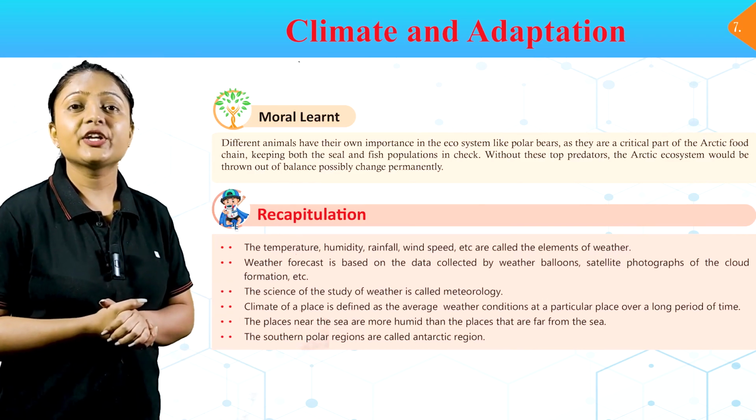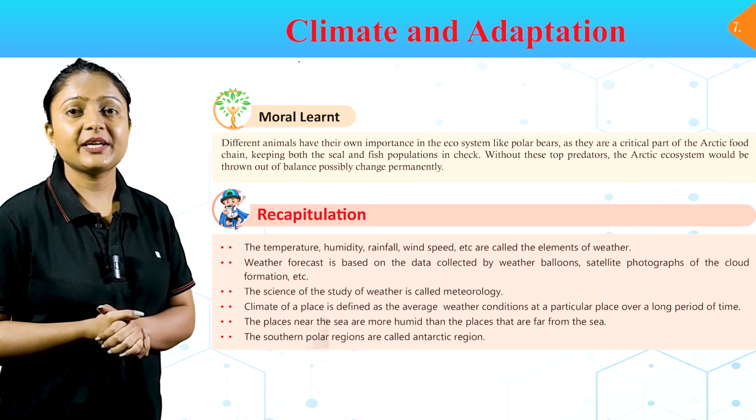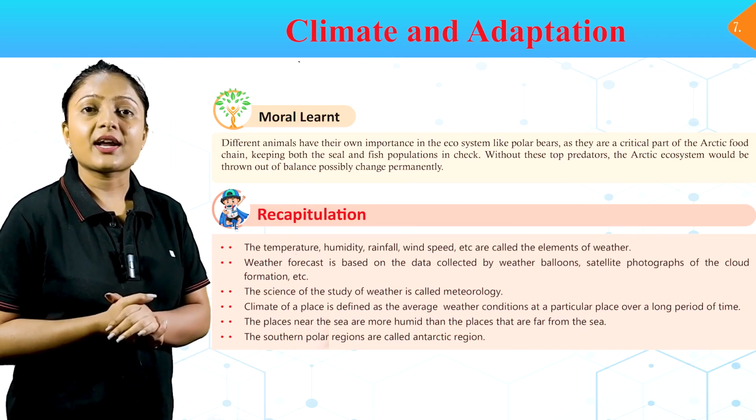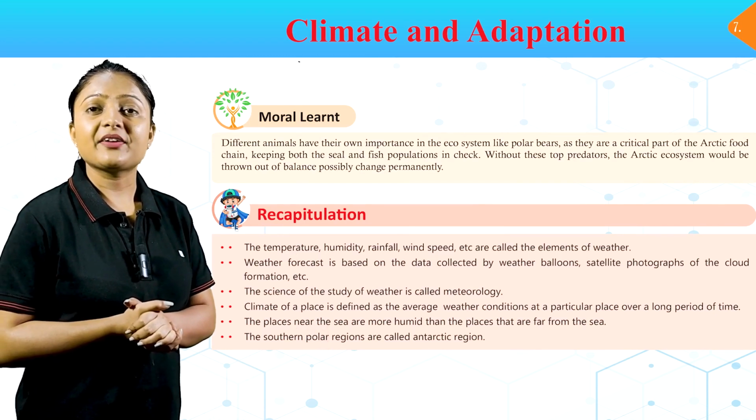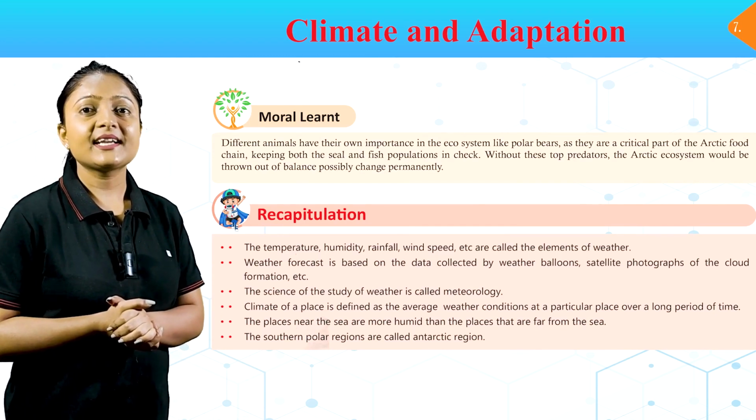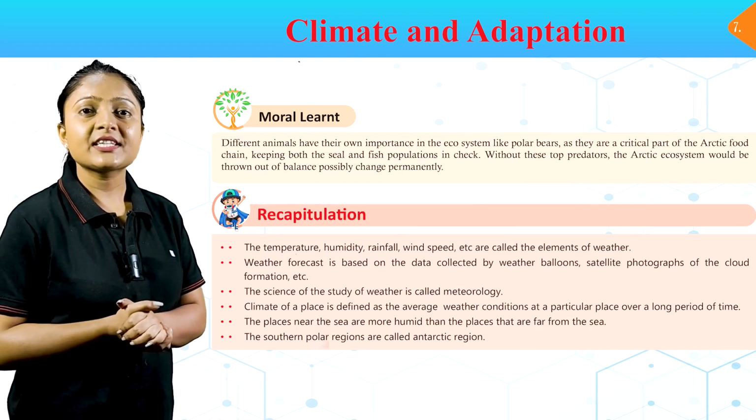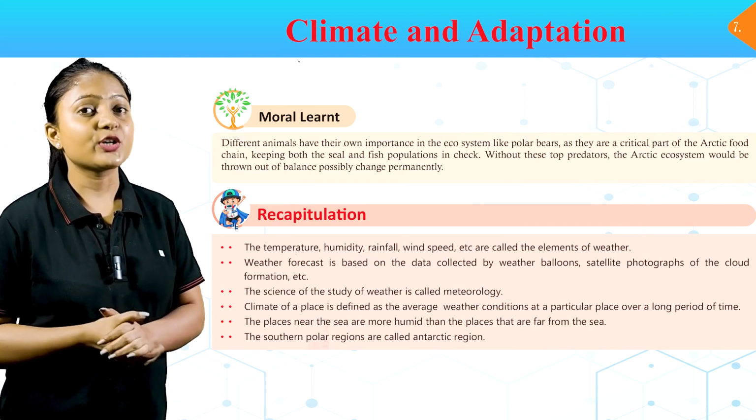Recapitulation. The temperature, humidity, rainfall, wind speed, etc. are called the elements of weather. Weather forecast is based on data collected by weather balloons, satellite photographs of the cloud formation, etc. The science of the study of weather is called meteorology.